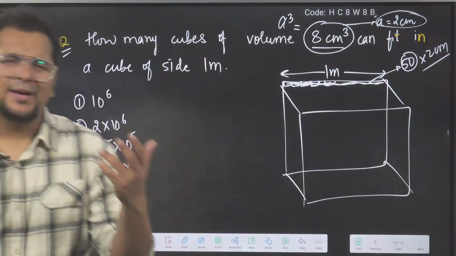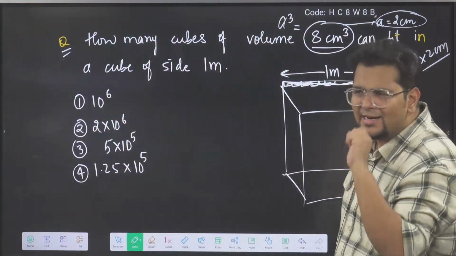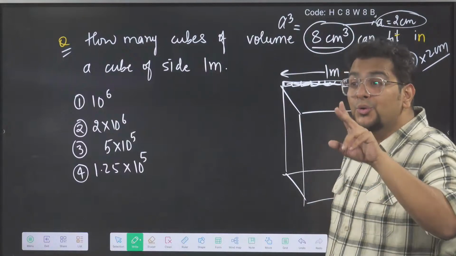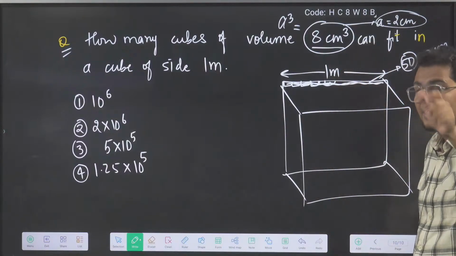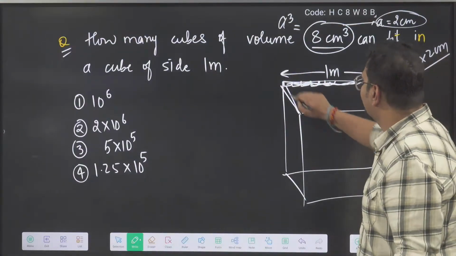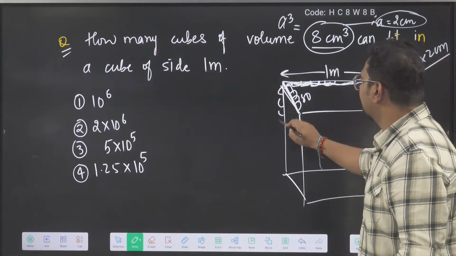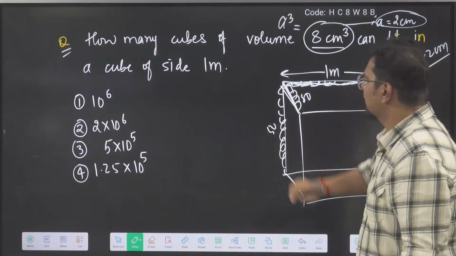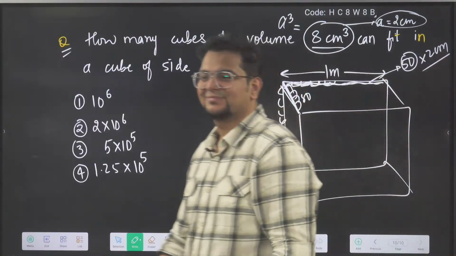Correct? 1 meter means 100 centimeter. So with 2 centimeter, 50 boxes will come. That will be 100 centimeter. So 50 here, 50 here, 50 here. So how many total number of boxes came?